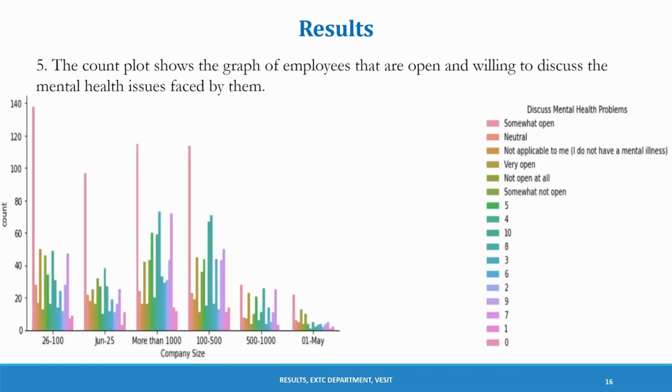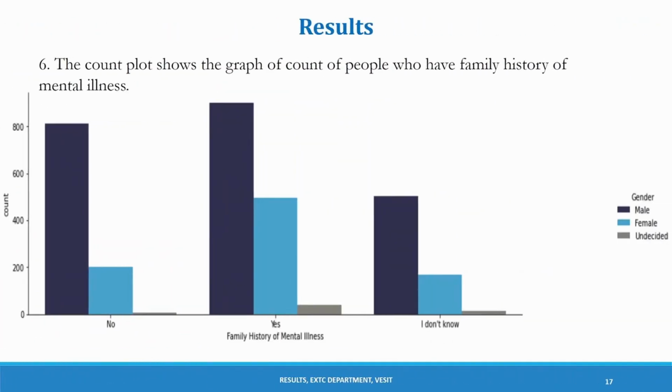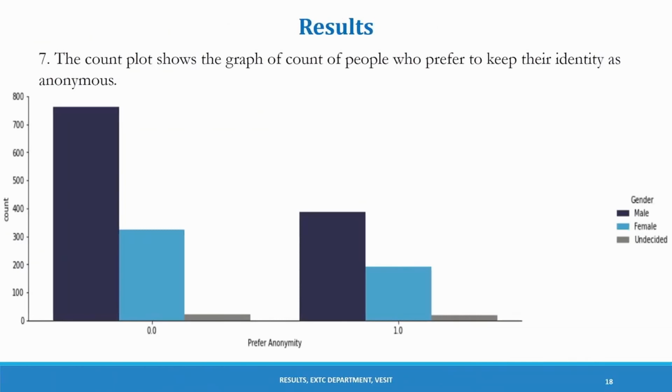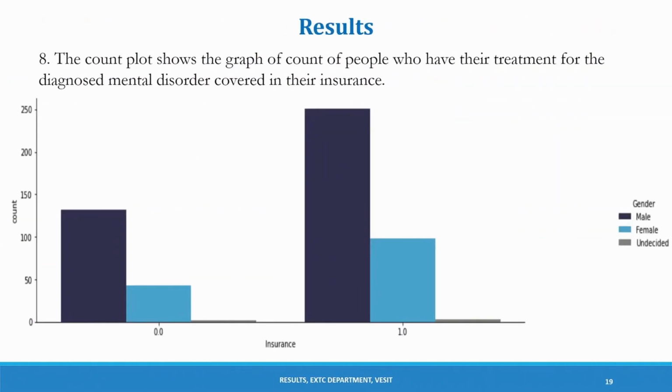Our fifth analysis is made on the employees that are open and willing to discuss the mental health issues faced by them. Most of the analysis says somewhat open, after which we have the sixth analysis on the count of the people who have family history of mental illness. Our seventh analysis is made on the count of the people who prefer to keep their identity anonymous. And our eighth observation is on the people who have their treatment for the diagnosed mental disorder covered in their insurance.